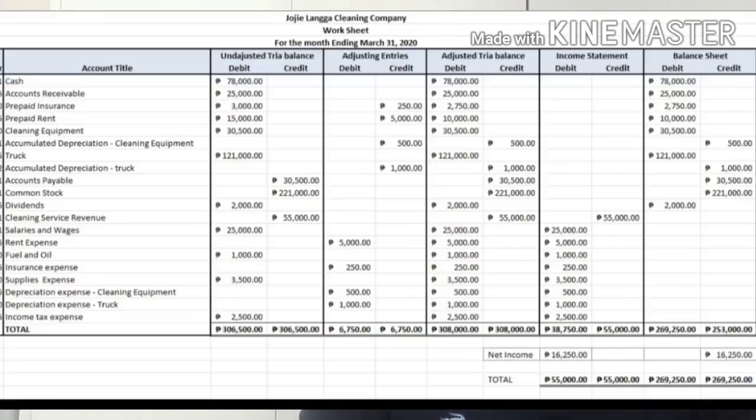So 253,000 plus 16,250 income, we have a total credit as of now in the balance sheet of 269,250, and now it's equal with the total debit, 269,250. So it's now balanced.